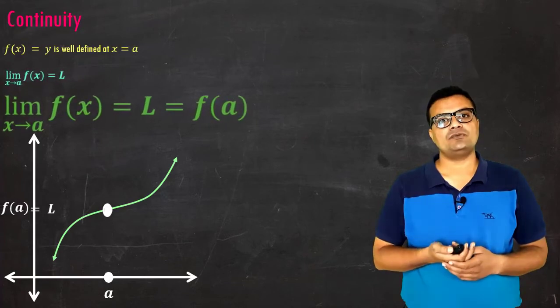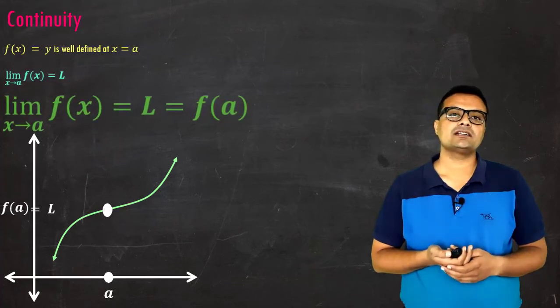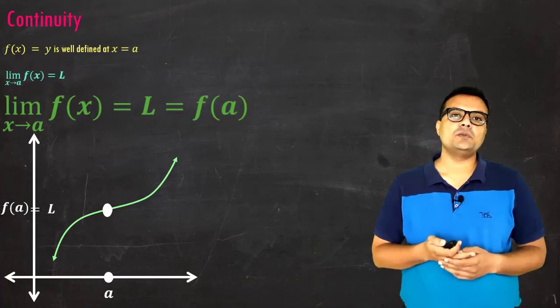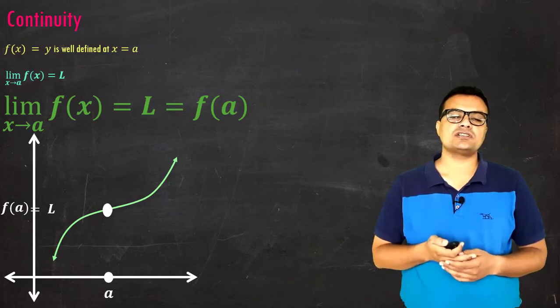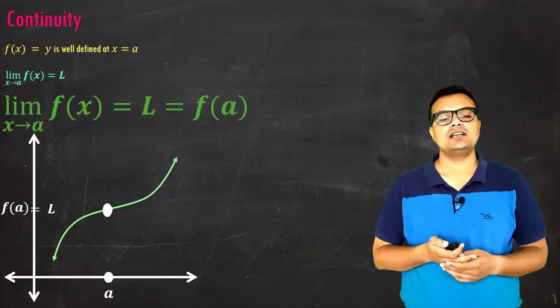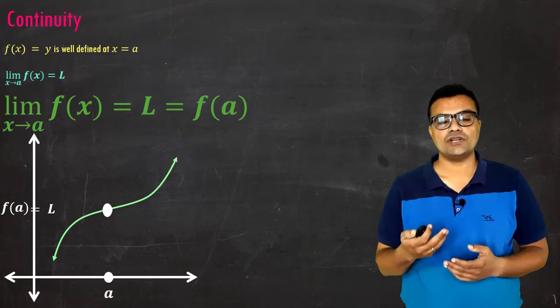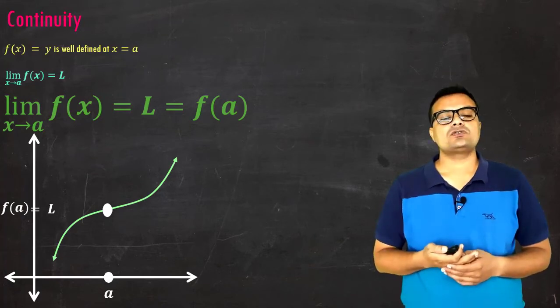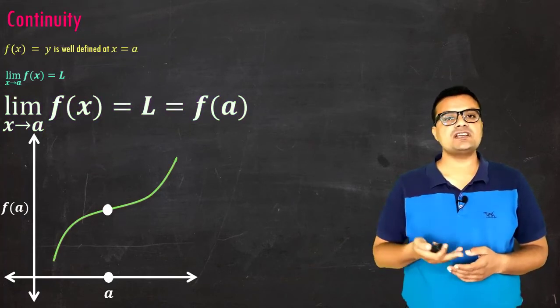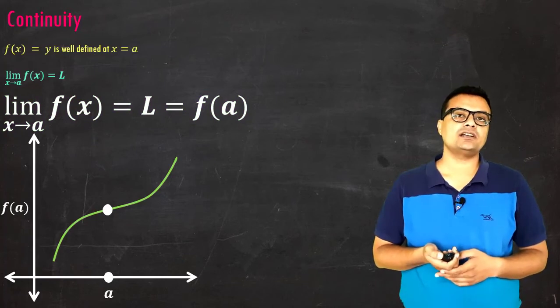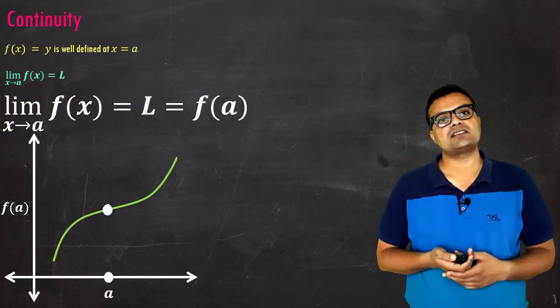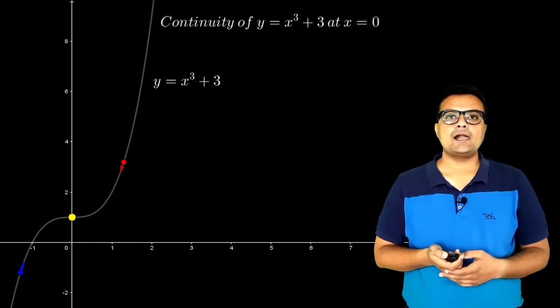And finally, if I take the third and the main part, that is value of limits as well as value of function, they both are equal and it is equal to f of a and L. So that means there is a complete bridge at this point x equal to a, and so we can say limit is existing at point x equal to a.